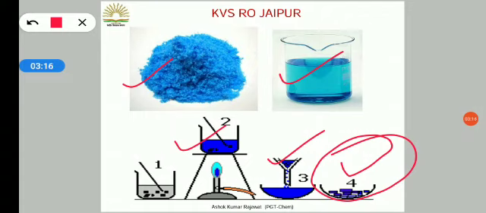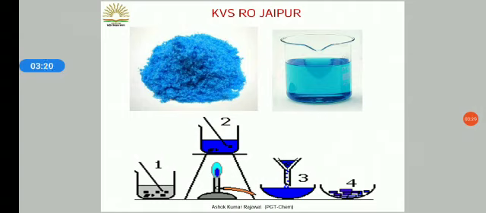So dear students, this is your chapter 6, physical and chemical changes, and this chapter is very easy to understand.